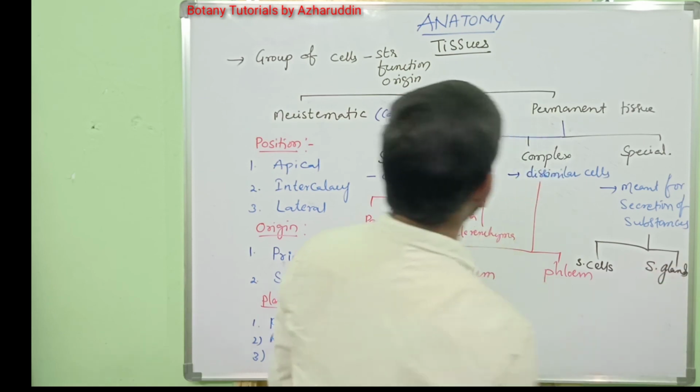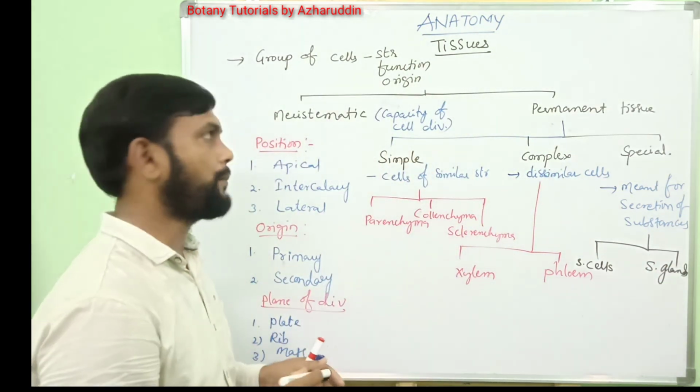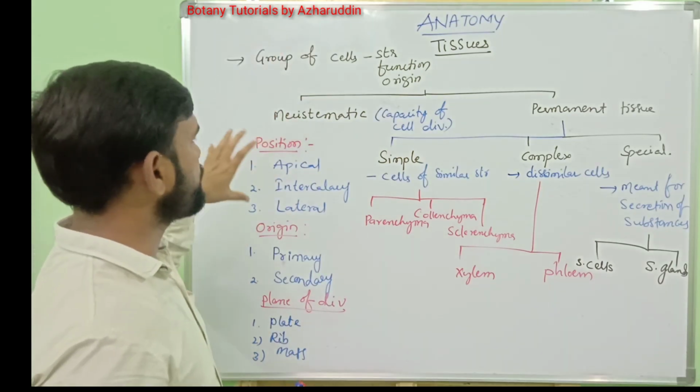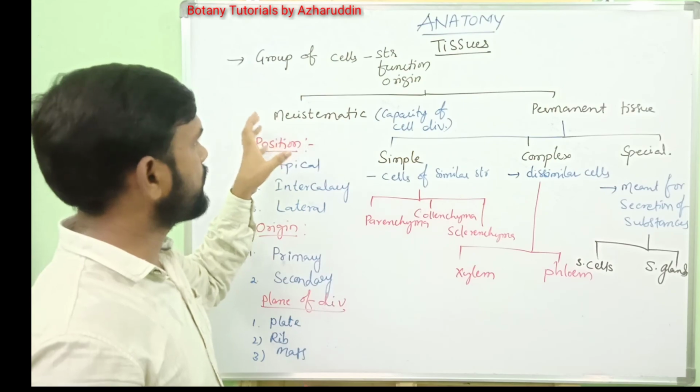These are the various tissues present in the plant body. Now, we will discuss one by one in detail in the next class.